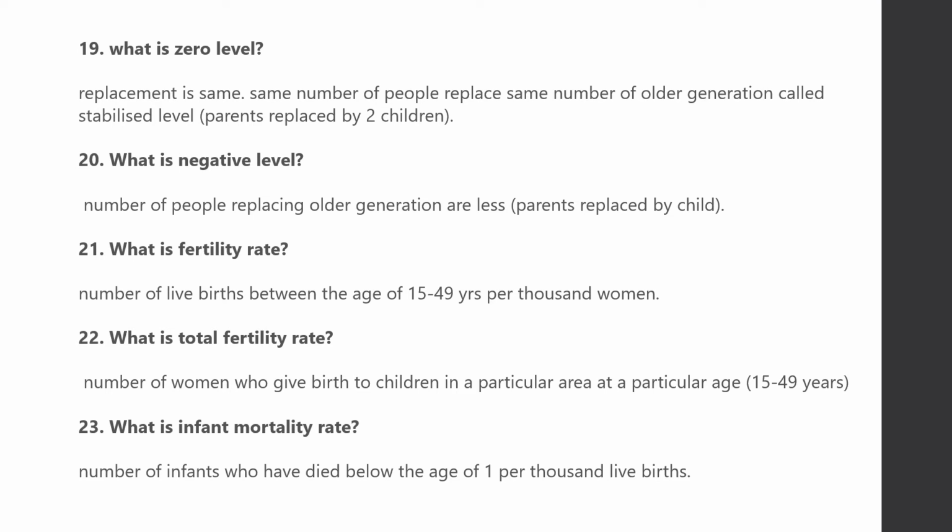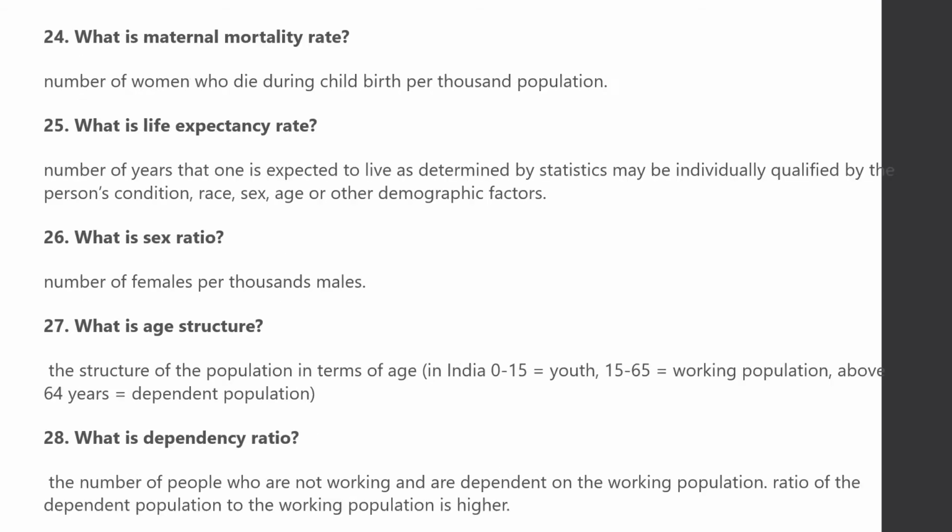Number of women who give birth to children in a particular area at a particular age, 15 to 49 years. So there is a difference between fertility rate and total fertility rate. What is infant mortality rate? Number of infants who have died below the age of 1 per thousand live births.